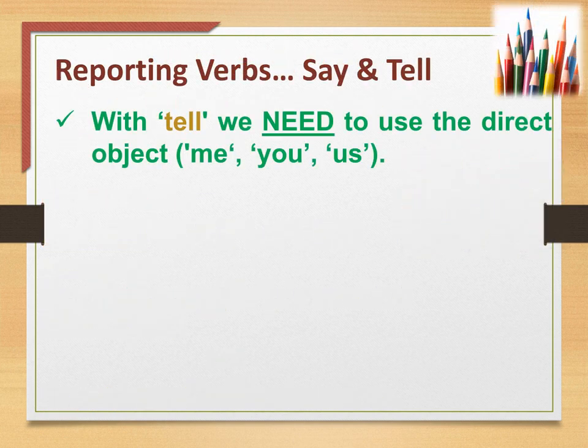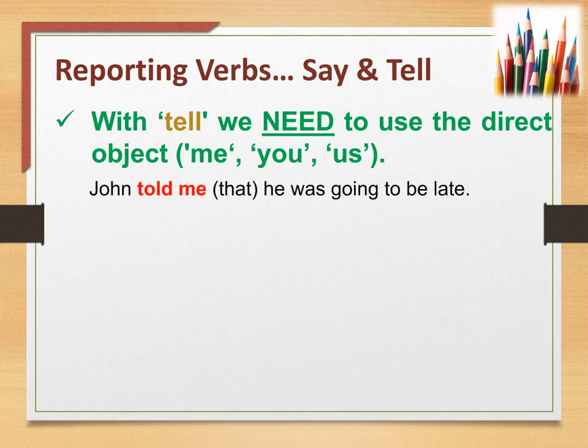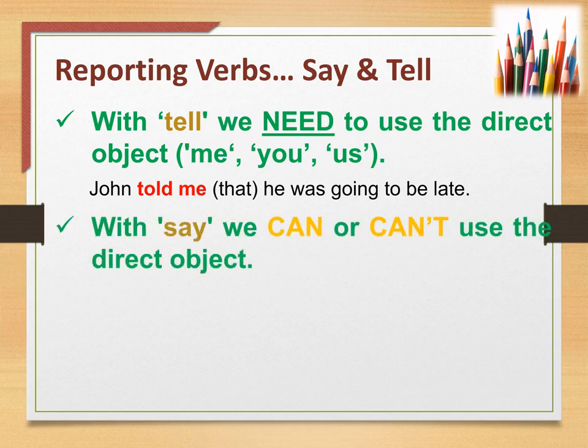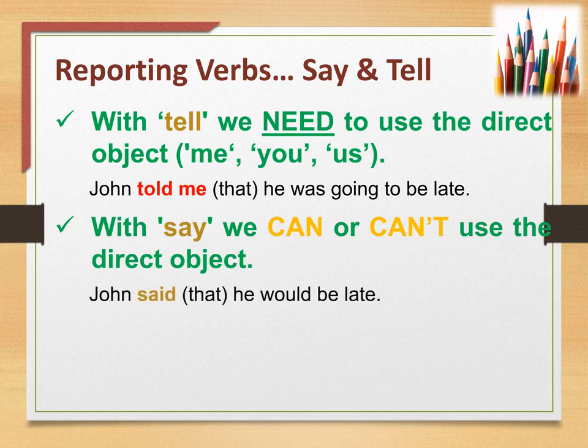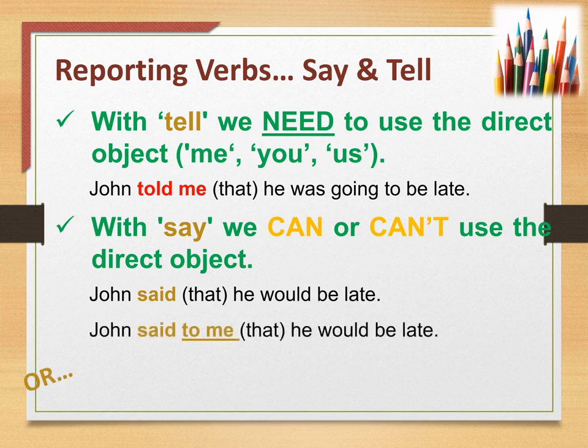Reporting verbs say and tell. With tell, we need to use the direct object: me, you, us. John told me that he was going to be late. With say, we can or can't use the direct object. John said that he would be late. Or, John said to me that he would be late. So with the verb say, we can use it in either way. But with the verb tell, we need to use the direct object.